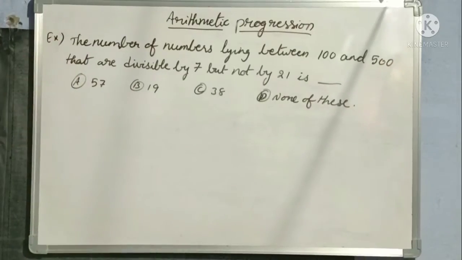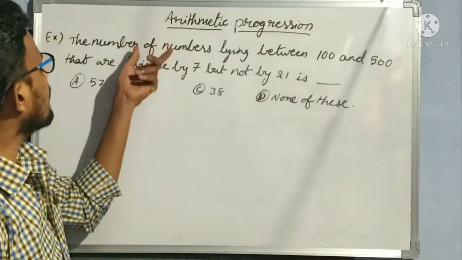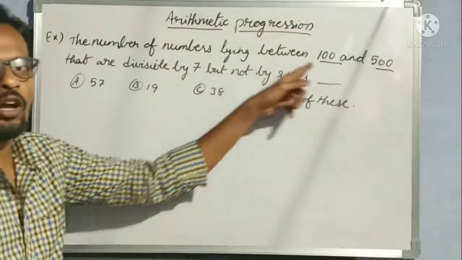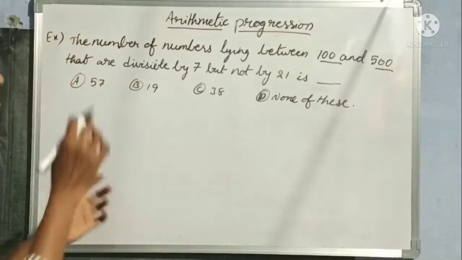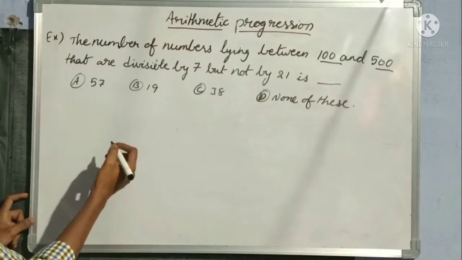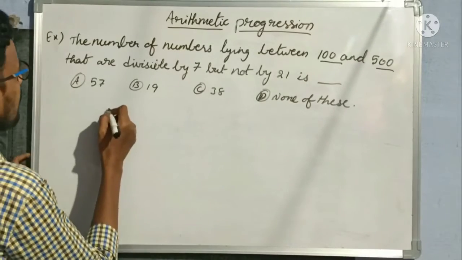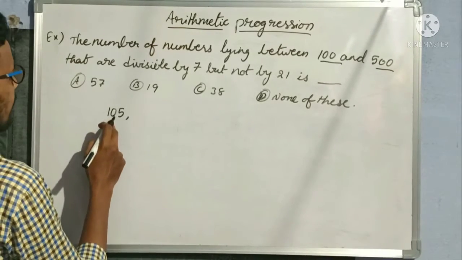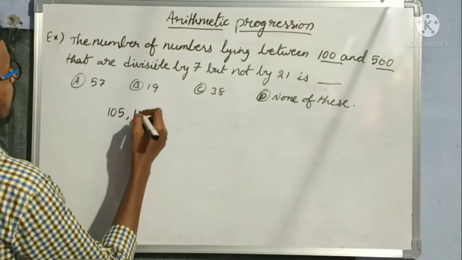Okay, now we have to count. We have to find out how many numbers lying between 100 and 500 are divisible by 7 but not by 21. So first let us write the sequence of numbers between 100 and 500 which are divisible by 7. We know that 100 is not divisible by 7, right? So after 100, the first number divisible by 7 is 105, 15 sevens are 105.